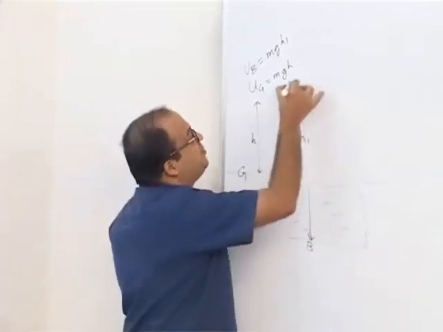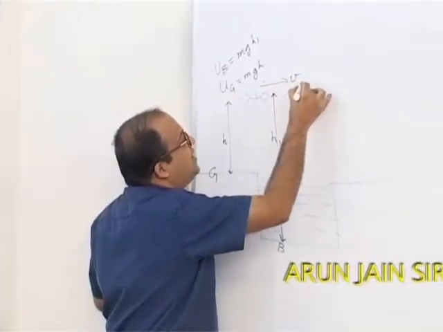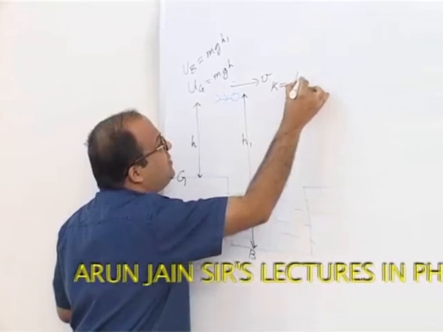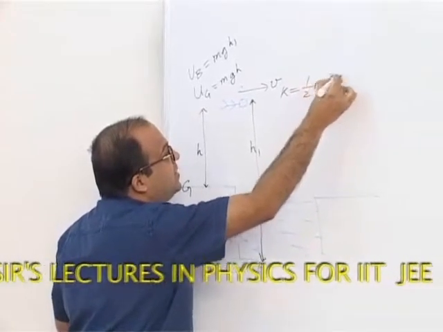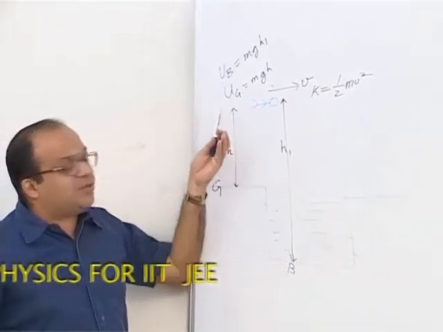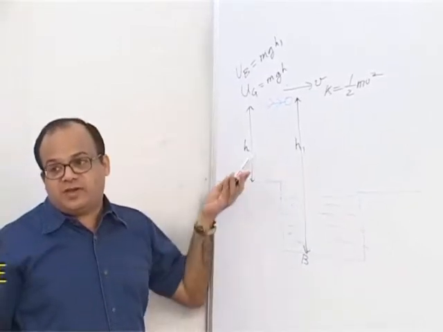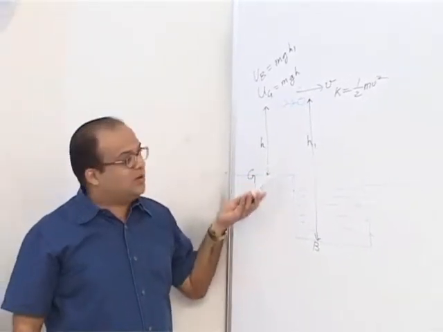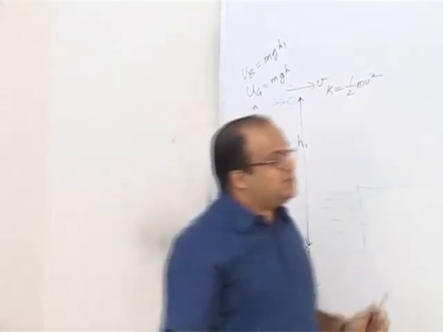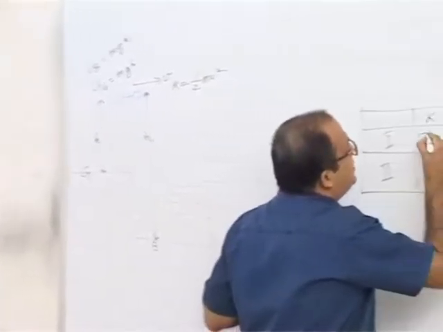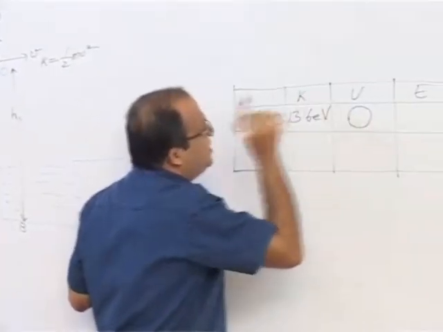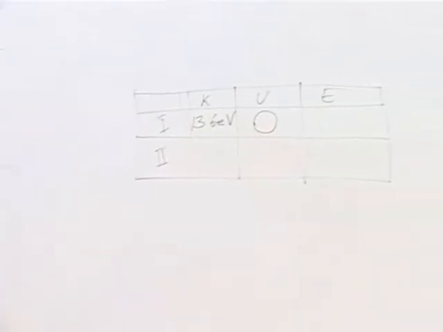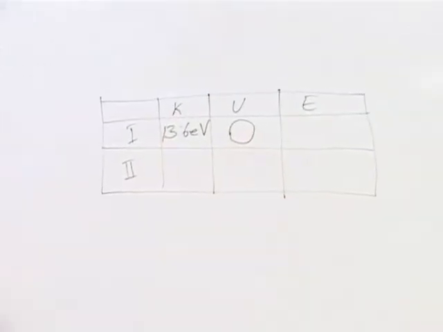But kinetic energy depends on velocity. So kinetic energy will always be equal to half mv squared. Kinetic energy does not depend on whether you change the reference line from somewhere to somewhere else. So the kinetic energy at the original value, that is 13.6 electron volt, depends on the velocity. It does not depend on where you are measuring potential energy.